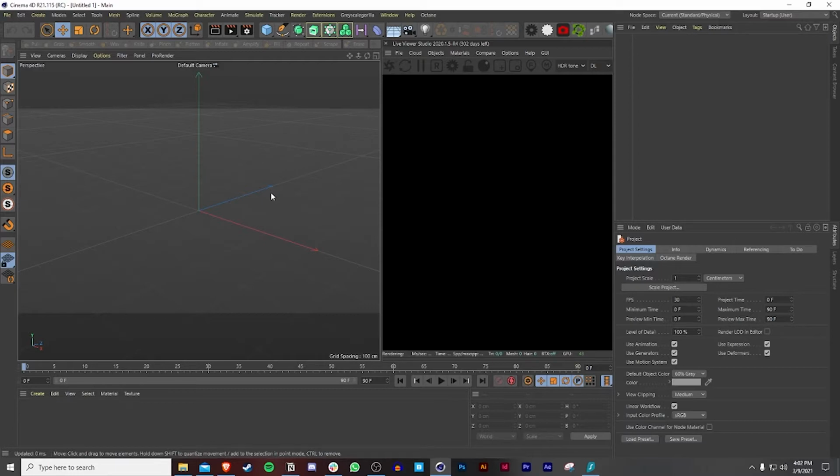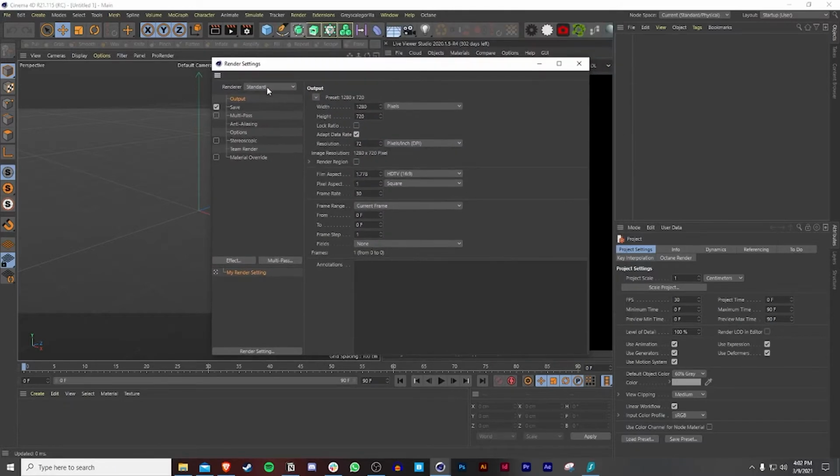So the first step in starting this tutorial is setting up the Cinema 4D settings, right? So what I'm going to do is go to the render settings here and change it to Octane render. Then I'm going to change the width and the height to 1080 by 1080.